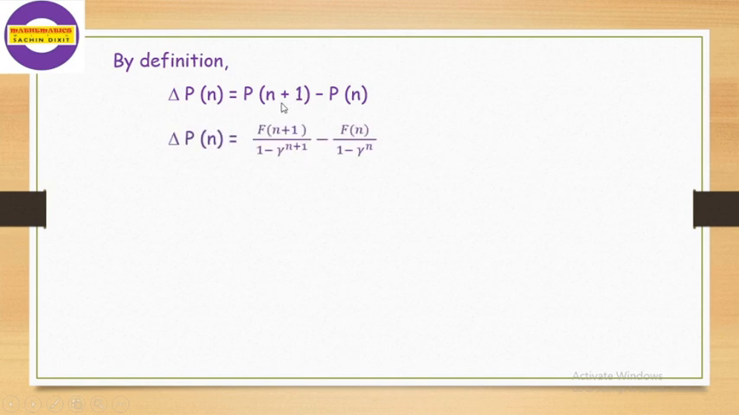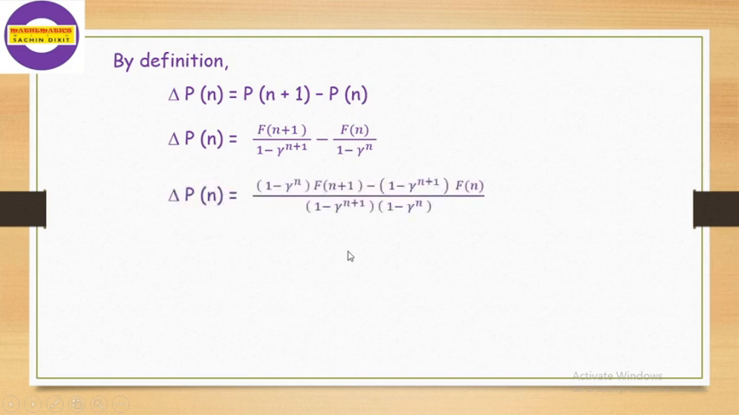Now we have to use this. For that, first we have to find the value of del Pn. Del Pn is equal to Pn plus 1 minus Pn. Now we substitute the values of Pn plus 1 and Pn. The value of Pn plus 1 is F of n plus 1 divided by 1 minus gamma raised to n plus 1, minus Fn divided by 1 minus gamma raised to n. Now cross multiply, and we get this expression. First we have to simplify this because the minimum will depend on this value.